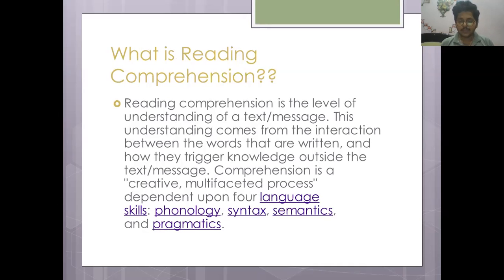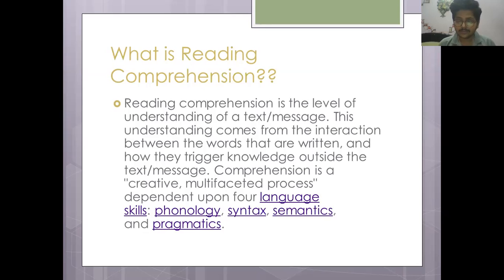When you read a text, a passage, a book, a story, or a message, you interact with the words. There's an interaction between you and the words, meaning the words that are written or printed in the text, the book, the passage, the message. So it is the understanding of that interaction between the person and the text, and how they trigger knowledge outside the text or message.